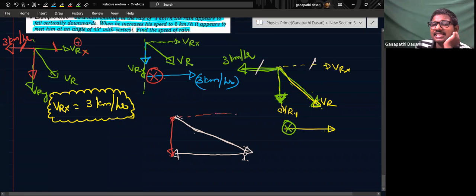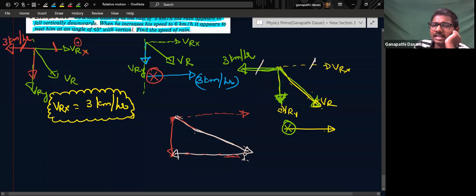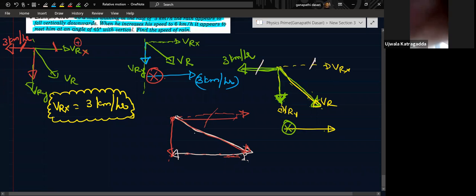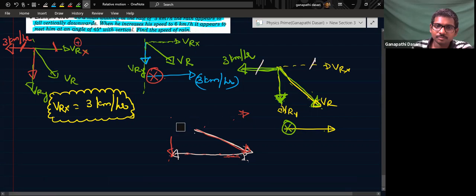How has it come? Whatever x distance you traveled forward, that much x distance your friend made you walk backward. You understood? Here rain is falling like this. That means x and y, and that x is cancelled by what? The man's walking. So you understood the question?